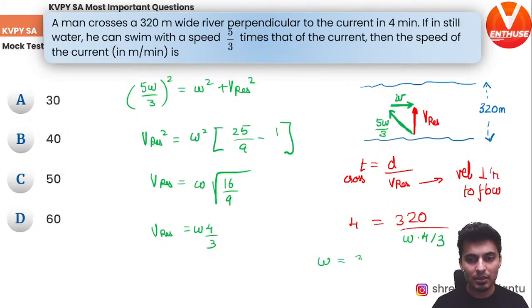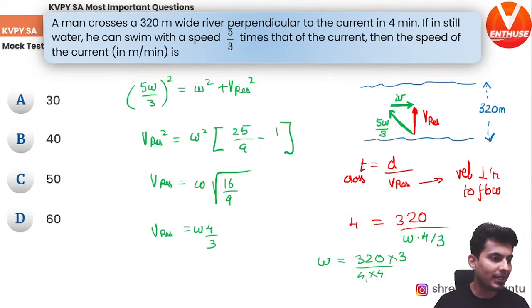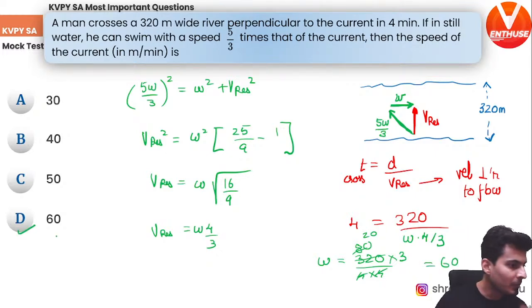W will be 320 divided by 4 into 4, and there you have 3. Come on guys, do the math. You should be able to get the answer. So when you divide this by 4, yes, you will get 80. Again divide this by 4, you will get 20. 20 into 3, that's 60. So answer should be 60. I believe that's option D.